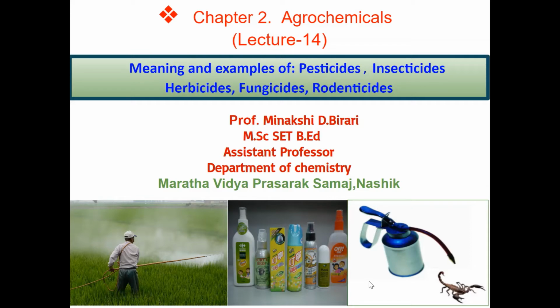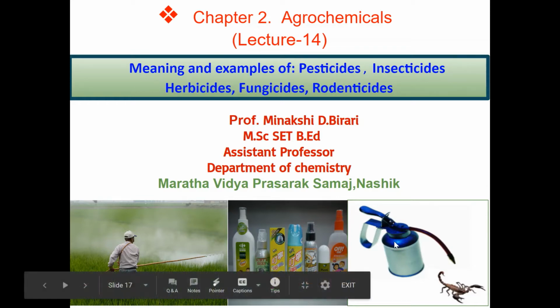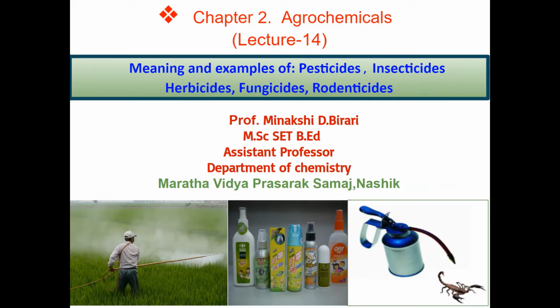As in the previous lecture, we have seen the basic introductory part of agrochemicals. Today, we will see the various terms involved in agrochemicals. We have to study the meaning and examples of pesticides, insecticides, herbicides, fungicides and rodenticides in detail. So let's start.